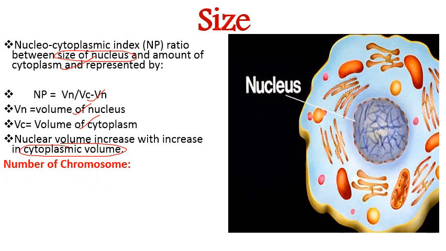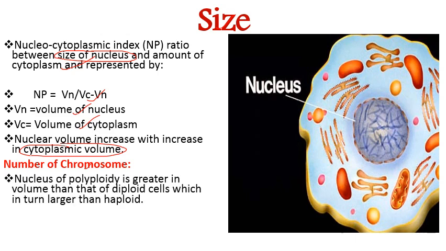The next comes the number of chromosomes. The size of nucleus is smaller in case of haploid cell, while it is larger in case of diploid cell, and it is again greater in size in polykaryotic cells or polyploid cells. So nucleus of polyploid is greater in volume than that of a diploid cell, which in turn is larger than the haploid cell.